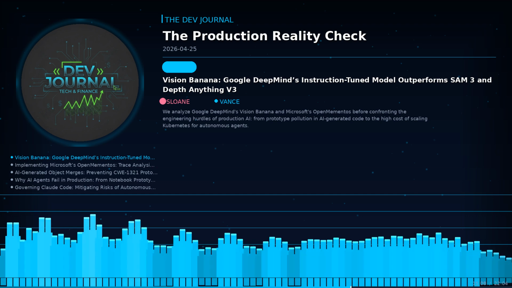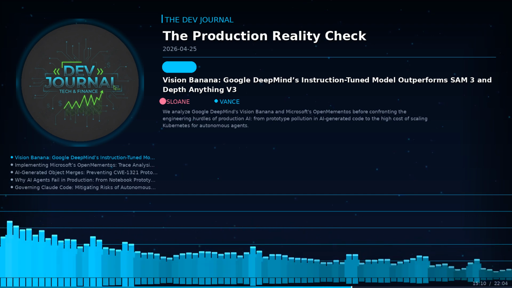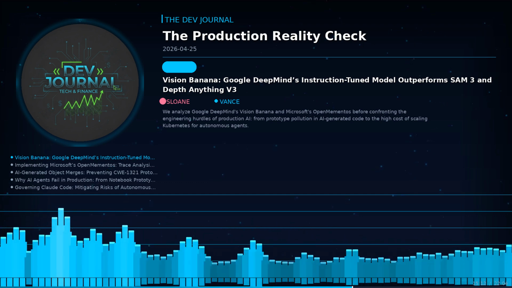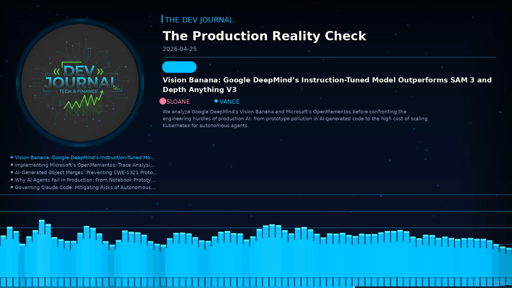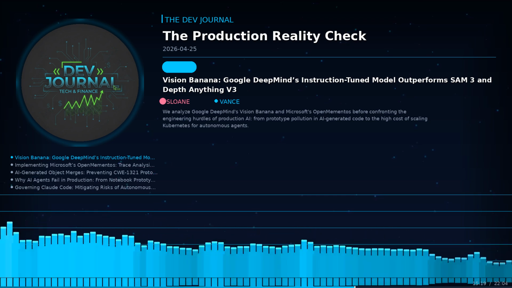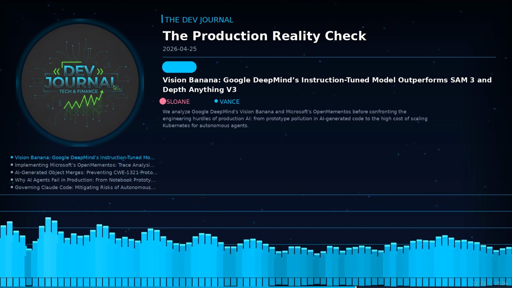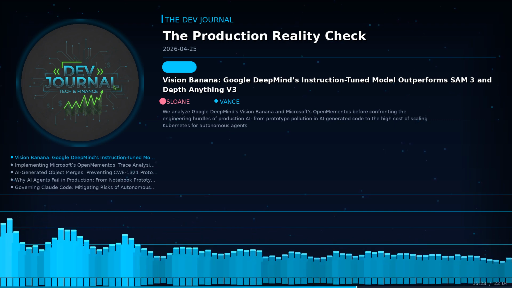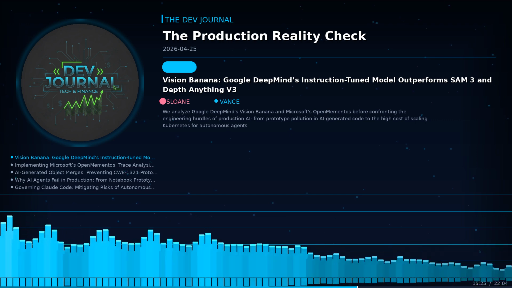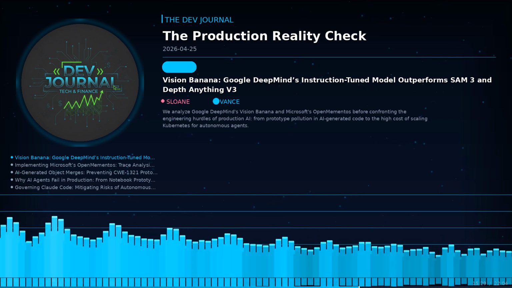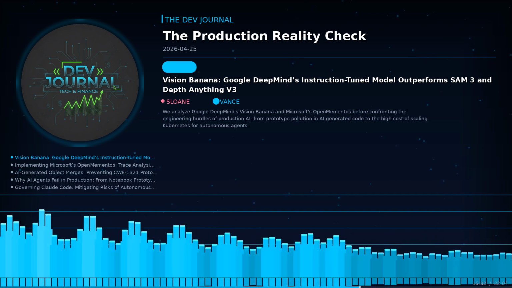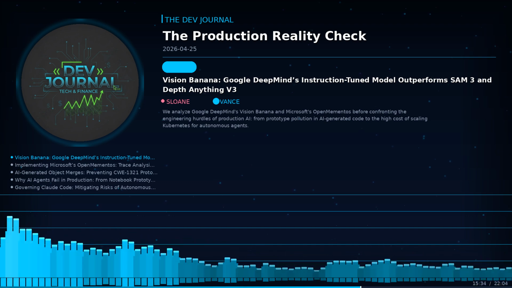The integration of the Model Context Protocol is where this risk becomes truly tangible for the engineering department. This allows agents to access internal application programming interfaces and proprietary databases directly. Vance, looking at the architecture of these tool calls, how do we stop an autonomous agent from performing unauthorized write actions across our most sensitive internal systems?